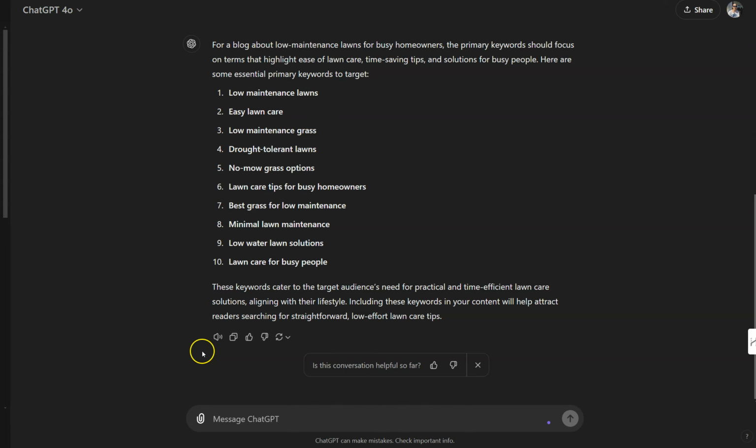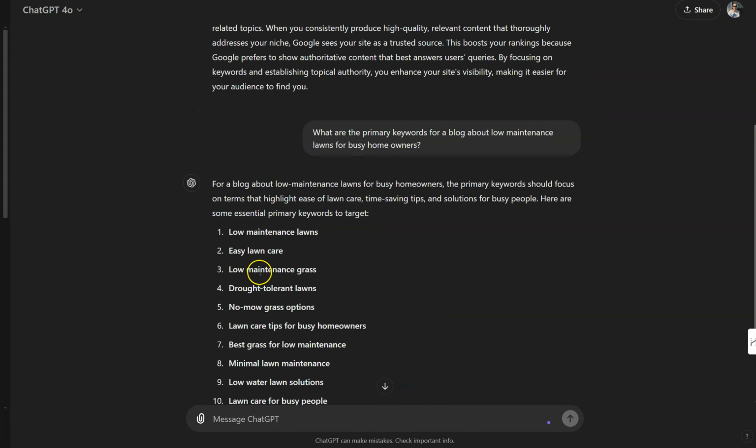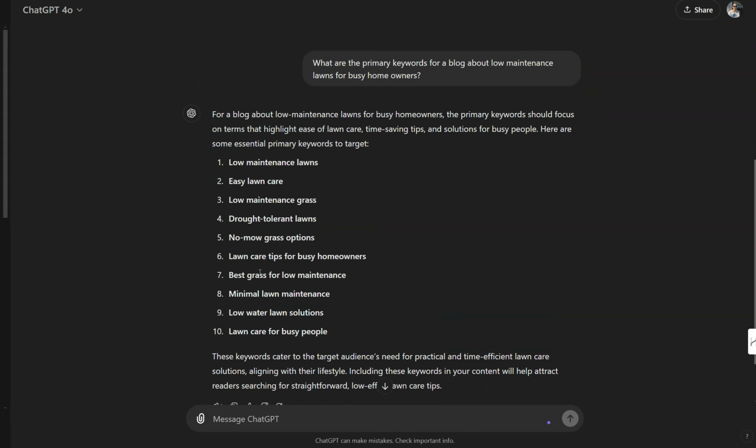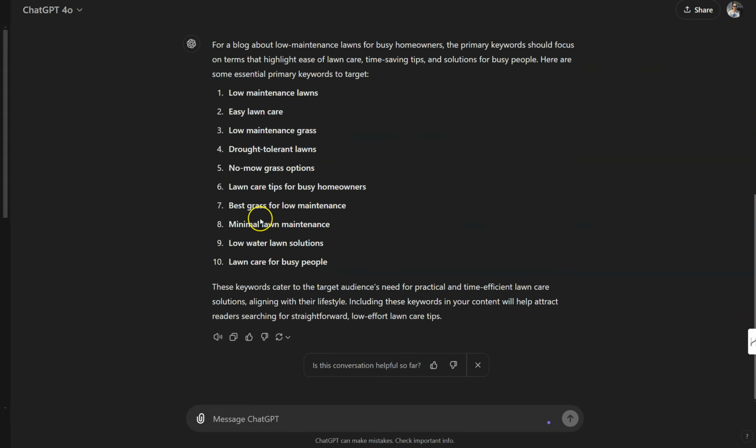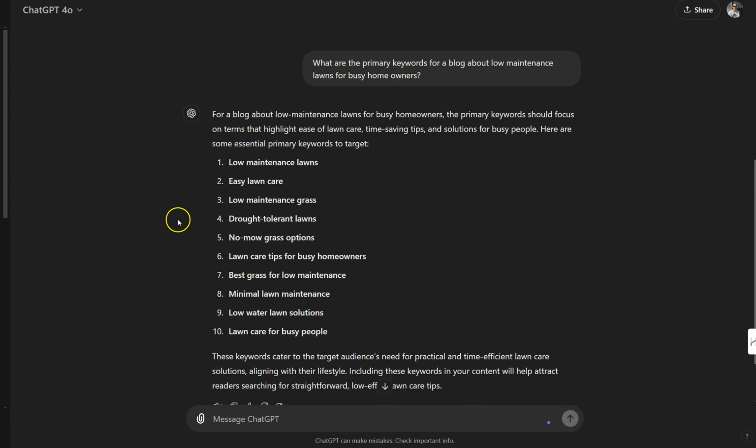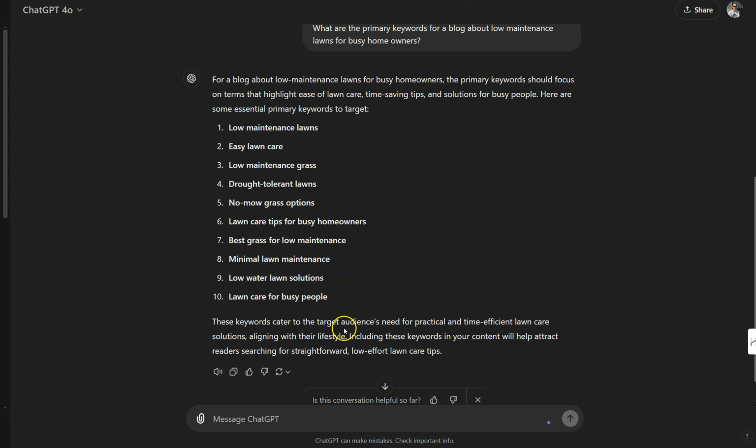I will have a guide written up there with more information on how you can create topical maps, how you can do your keyword research and things like that. So here we can see low maintenance lawns, easy lawn care, low maintenance grass. All of these are topics we can definitely be writing about. Each of these also has multiple options we could write underneath it.